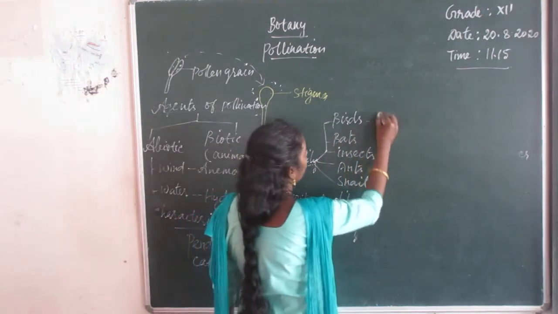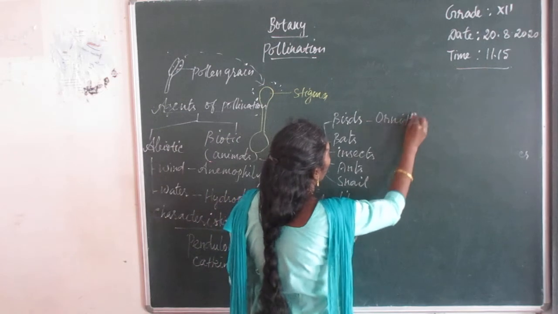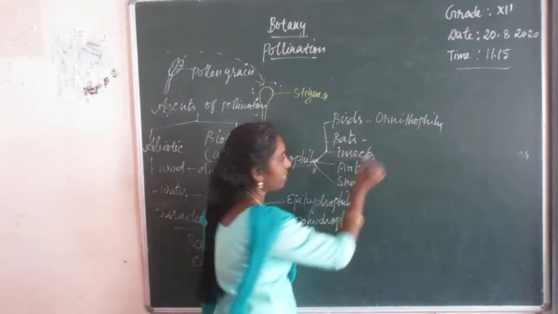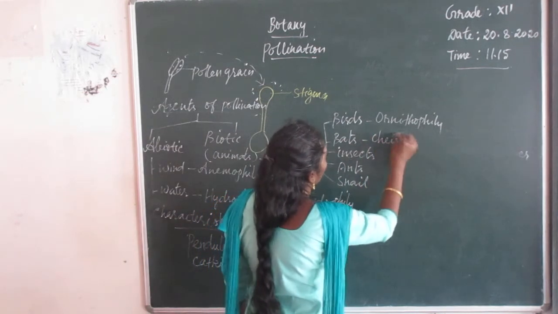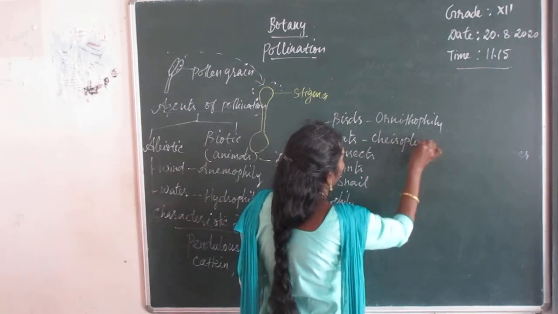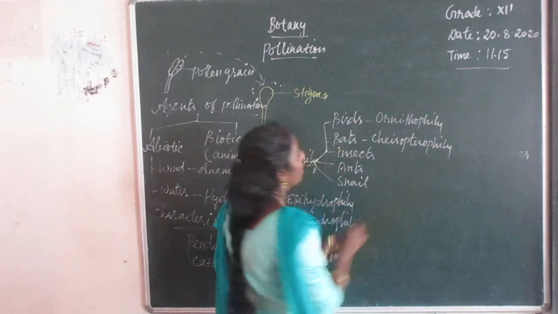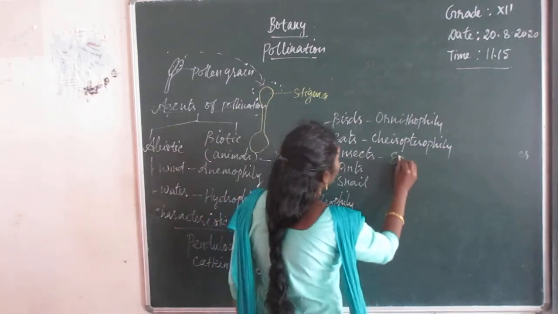Bird pollinated flowers are called ornithophilous, ornithophily. Bats, cheiropterophily. Insects, entomophily.